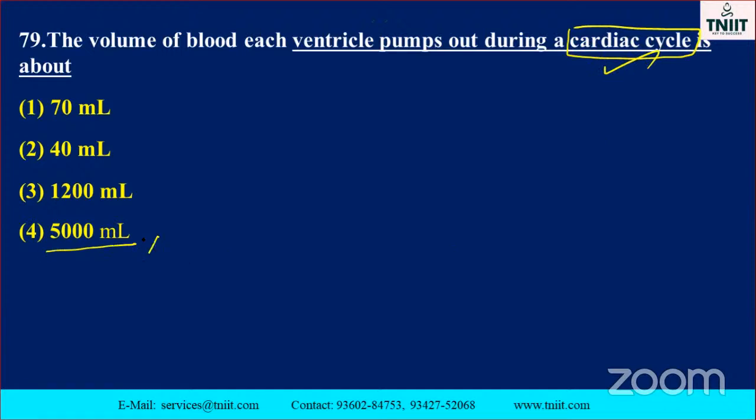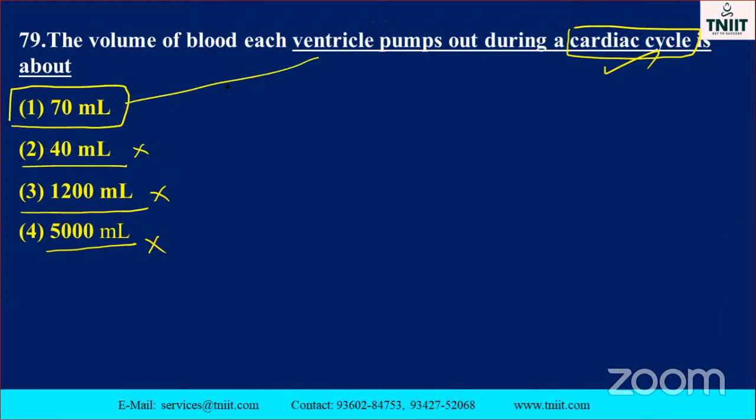5,000 ml? No. 1,200 ml? No. Very least ml? 40 ml? No. So the answer already know, but which one is that? 70 ml of the blood. Okay. Ventricle pump. Don't forget. This is definitely NEET question.